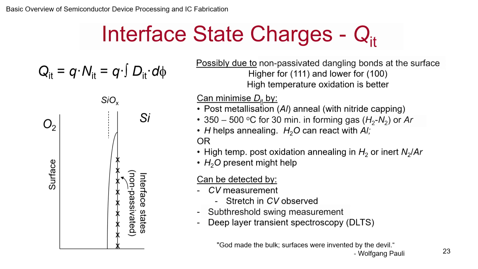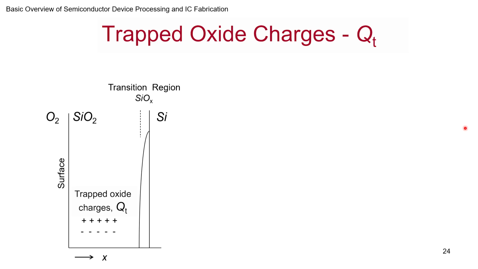So subthreshold swing measurement is important. Deep level transient spectroscopy is one of the ways to measure it. This essentially looks at the levels that are present in the forbidden region. Finally, oxide trap charges. These are charges that may be present in the oxide itself. This is essentially Q times Nt, that is the total charge that is present, but the way it affects is different, because depending on where the charge is present, its effect on delta Vt will be different.